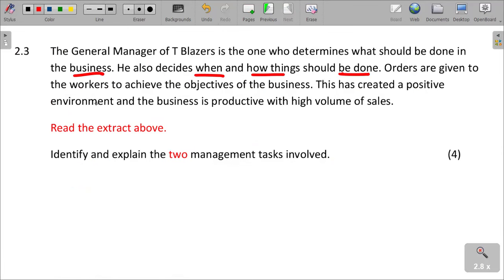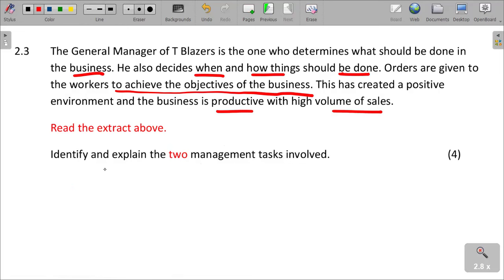Orders are given to workers to achieve objectives in the business. This has created a positive environment and the business is productive with a high volume of sales. Identify and explain two management tasks involved.